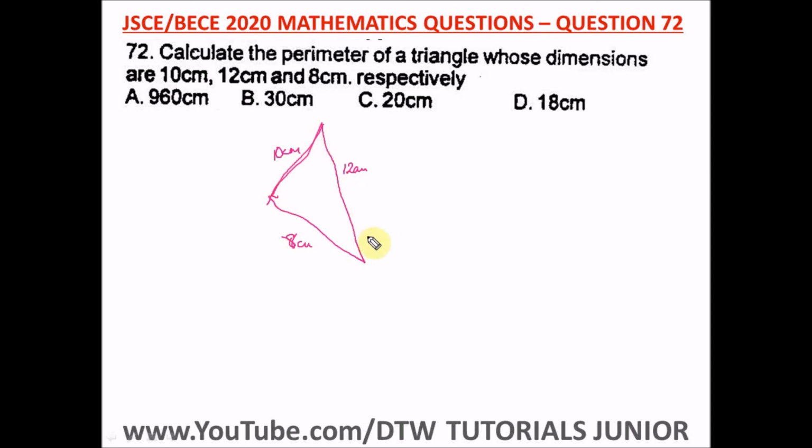Perimeter is just the summation of the sides. So you just add up 10 plus 12 plus 8. This question is trying to test your understanding of perimeter, how to get the perimeter of any shape. You just add up all the sides. So 10 plus 12 gives us 22, and 22 plus 8 gives us 30 centimeter. And our right option here is option B.